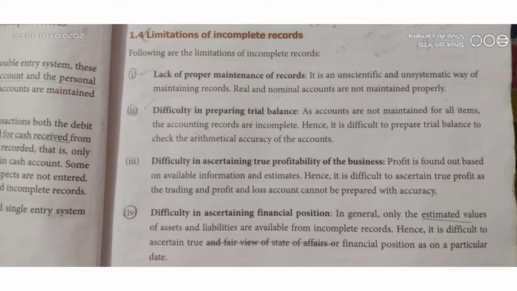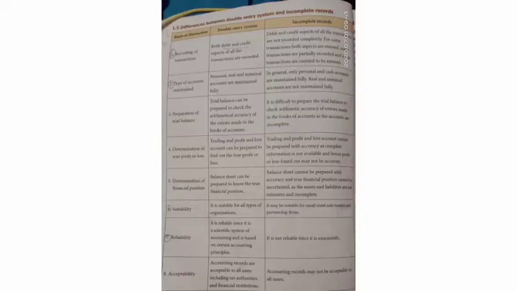Next one, difficulty in ascertaining the true profitability of the business. Profit is found out based on available information and estimates only. So proper books of accounts are not maintained, and it is not possible to find out the true profitability of the business. It's difficult to ascertain the correct value of the profit as the trading profit and loss account is not prepared in the incomplete records.